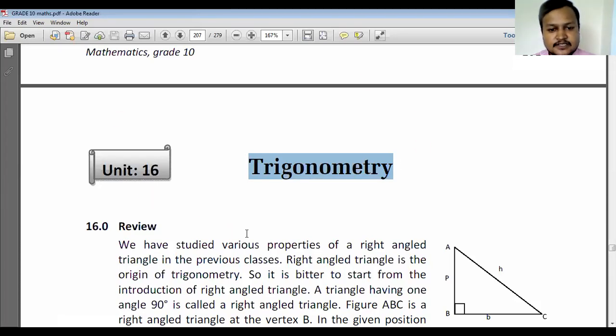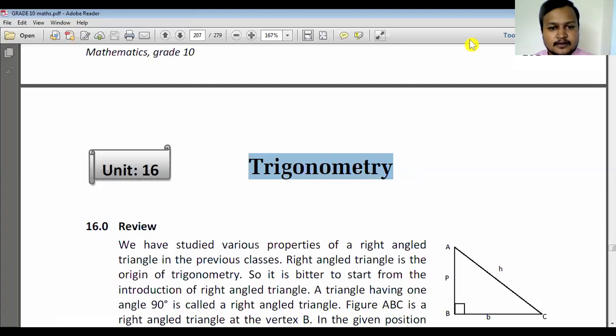Like in the previous chapter Mensuration, there is a chapter Plane Surface, where we also calculate area of triangle and quadrilateral. But here we are going to calculate area of triangle or area of quadrilateral by using the trigonometric ratios, by using the angles. As we know that trigonometry is the measurement of angles. Without measurement of angles, we cannot call it trigonometry. It is the geometry where we have to do the measurements of angles of triangle generally. And by the use of measurement of angles of triangle, we can calculate the area of quadrilateral also.